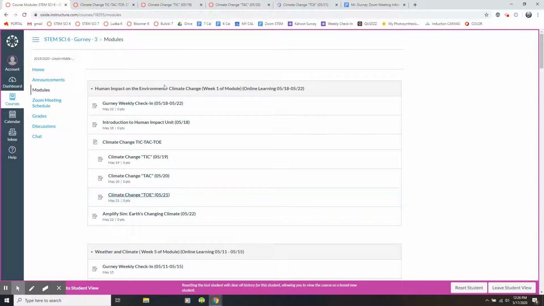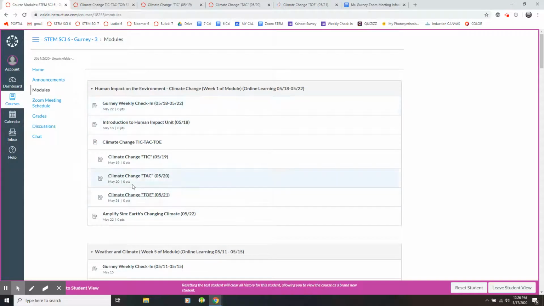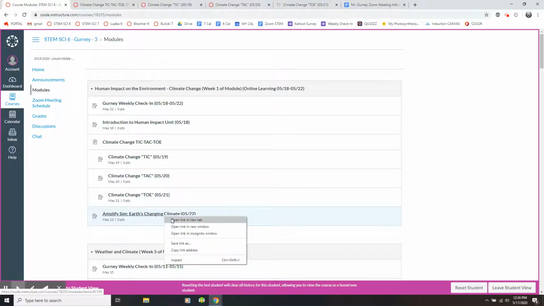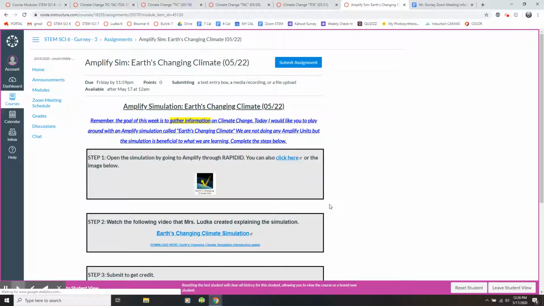You do not have to go on these assignments. You don't have to make a diagonal or go across. You could pick this article and this article. It doesn't matter. I just want you to pick 3. Okay? When you are done with that, there is a simulation you'll do on Friday. It is an Amplify sim. It's not very long. Even though we're not doing an Amplify unit, the simulation is really helpful.